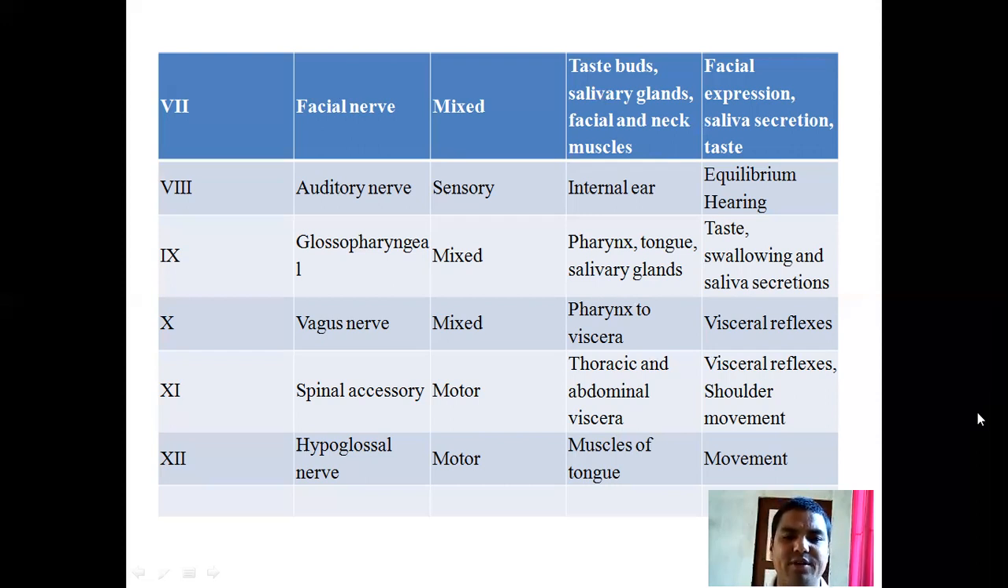Spinal accessory nerve, it is motor type. It innervates the thoracic and abdominal viscera. Its function is visceral reflexes and shoulder movement. Hypoglossal nerve, it is a motor type nerve. It innervates the muscles of the tongue itself, for movements of the tongue.